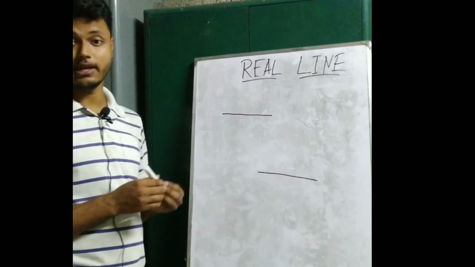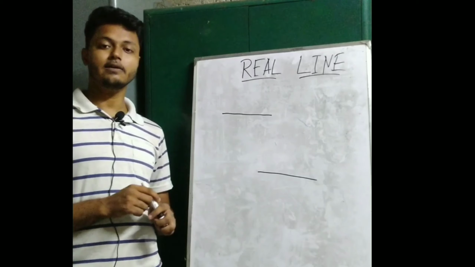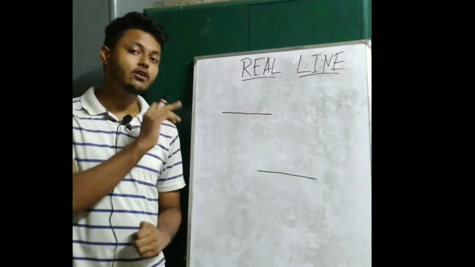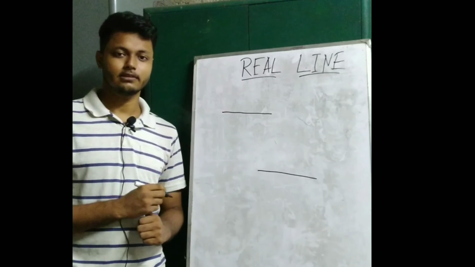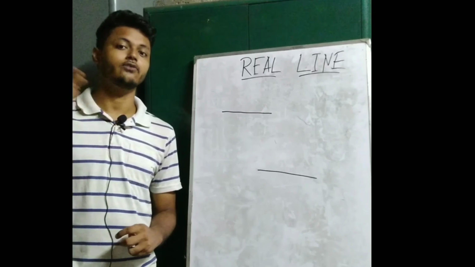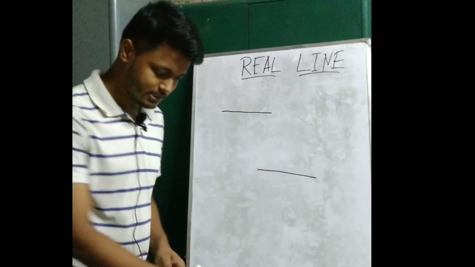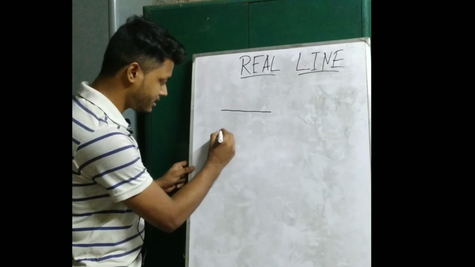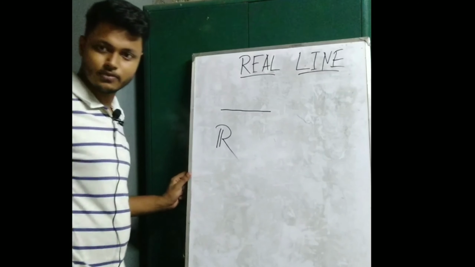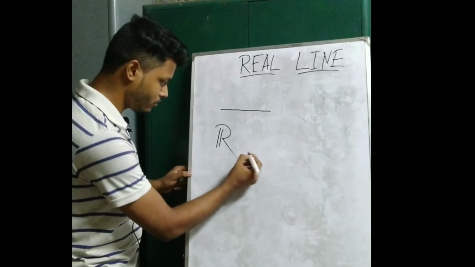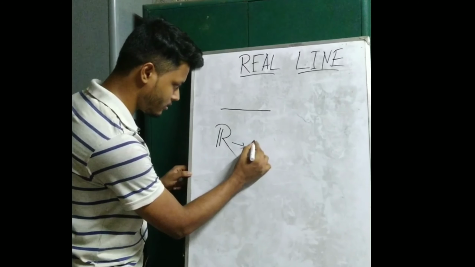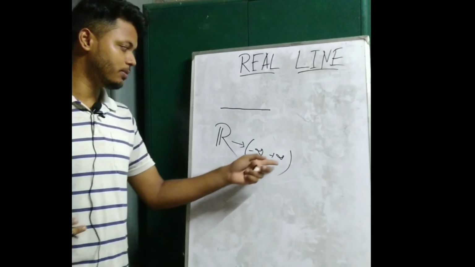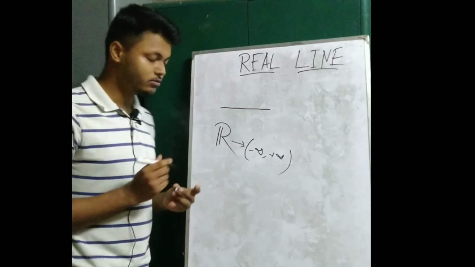Now what is a real line? A real line is when you represent a straight line with the set of real numbers, then that straight line is called a real line. So what is it? Suppose this is a straight line and this is the set of real numbers, and all of you know that the set of real numbers looks like this, minus infinity to plus infinity.